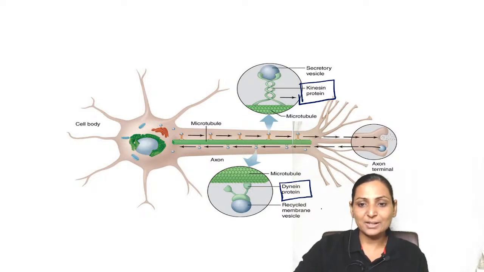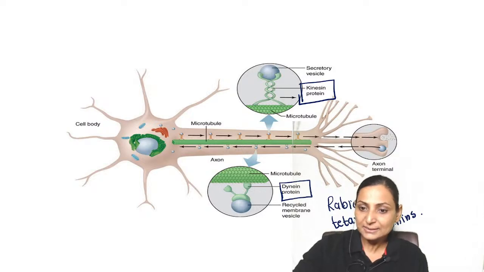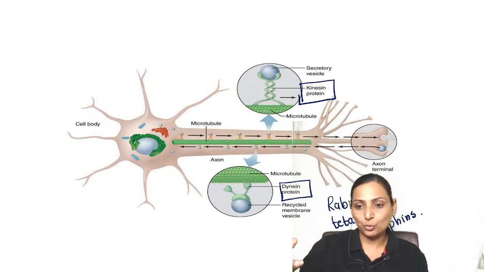This retrograde transport is especially important for neurotropic viruses like rabies. It also carries tetanus toxin. So these are the important things. It can also carry neurotrophins. What are neurotrophins? These are the nerve growth factors which are synthesized by the target tissue which this neuron is innervating. It could be muscles which will secrete neurotrophins and it will be taken up.